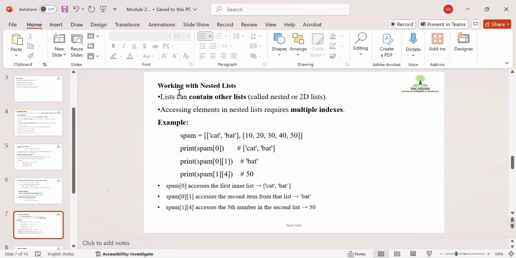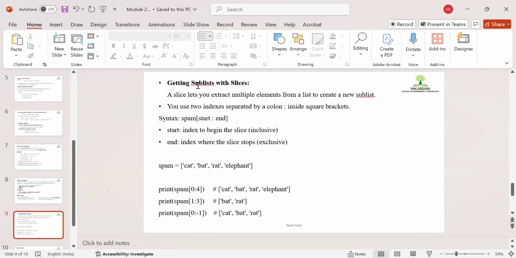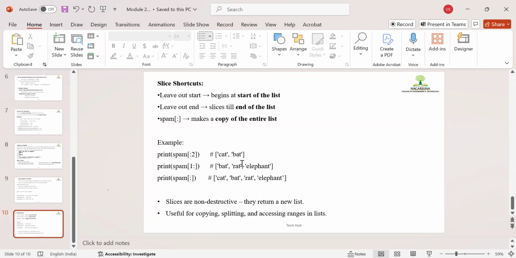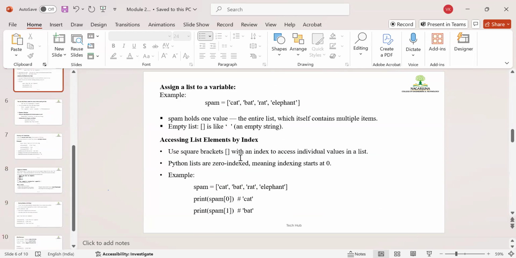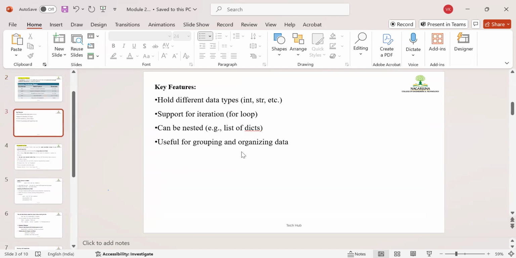I will explain nested lists. I will explain negative indexing. Then I will explain slicing, sublists and slicing. And here I will explain how you can reverse whatever value you want to reverse. So this is exactly the agenda. Because today is the first lecture on lists, I think it's enough for you. We have completed a half-hour class now.